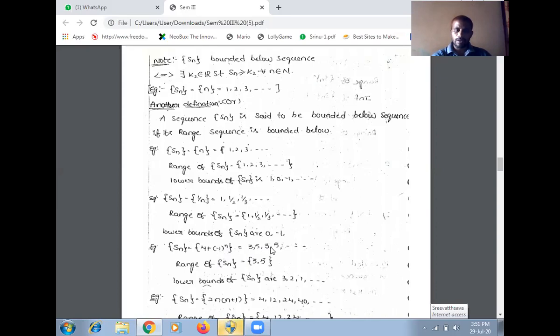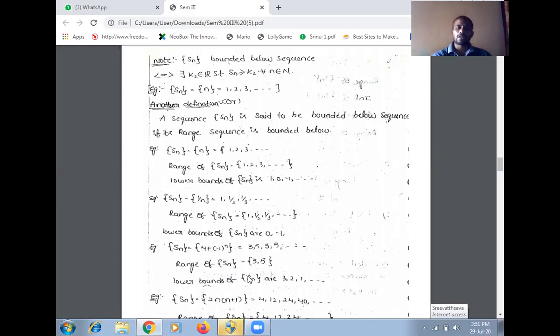If n equal to 4, we get the same value as the second term, 5. If n equal to 5, we get the same value 3. So the sequence is 3, 5, 3, 5, and 3, 5 are the repeated values in this sequence. So the range of Sn is 3, 5.